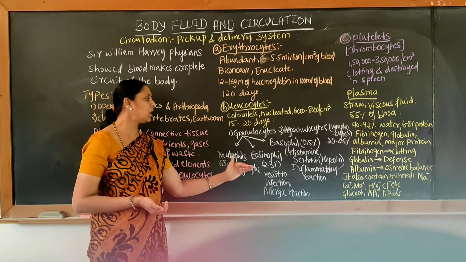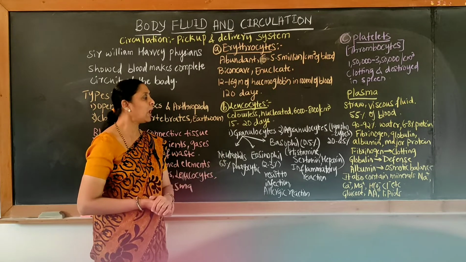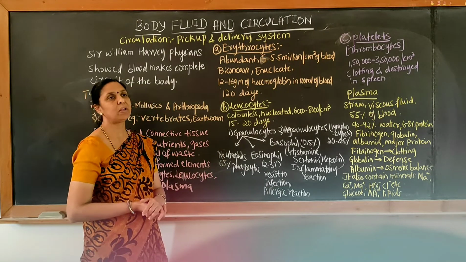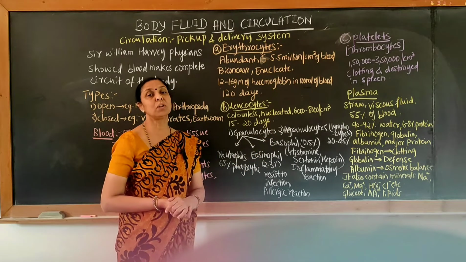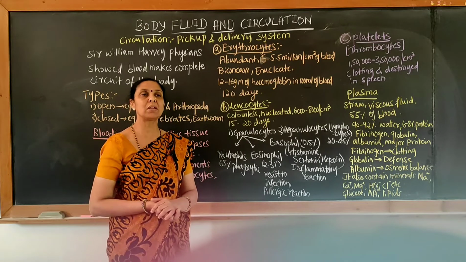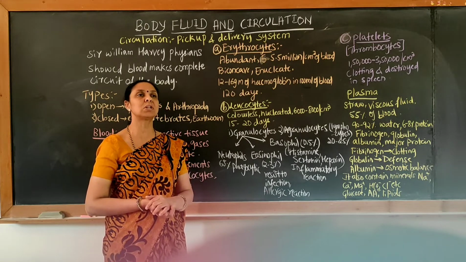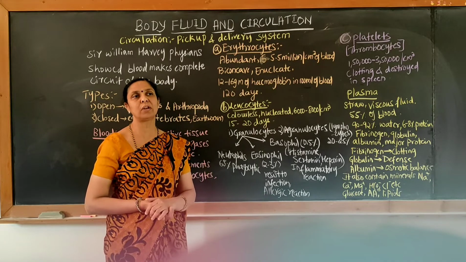So these are the three types of granulocytes in WBC. Among the agranulocytes, we are able to see hardly one type, which is called lymphocytes. Lymphocytes play a very important role in defense mechanism, just like the soldiers present at the border of our India.